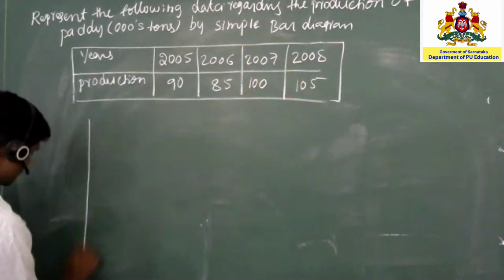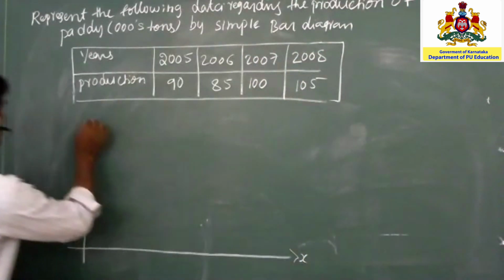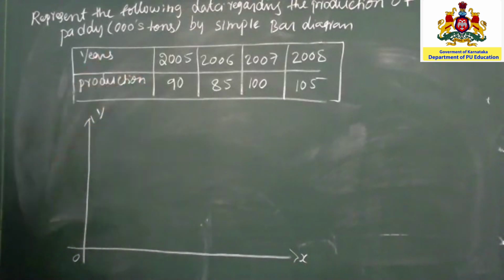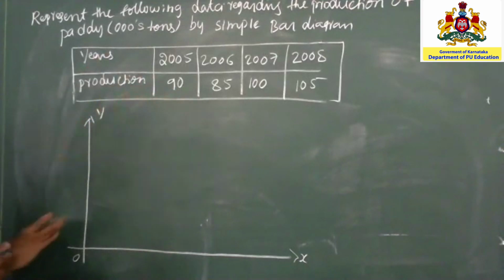First draw the x-axis and y-axis. Starting from 0, the years can be taken along the x-axis, and production values taken along the y-axis.